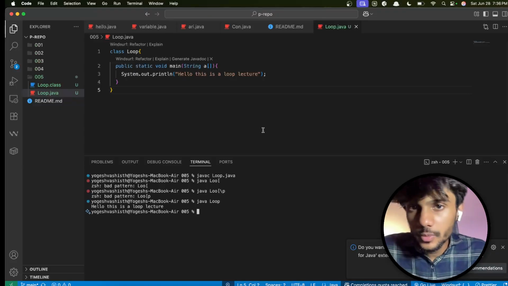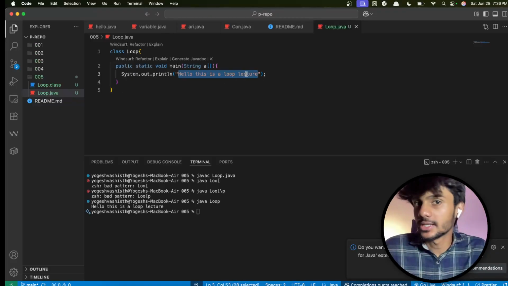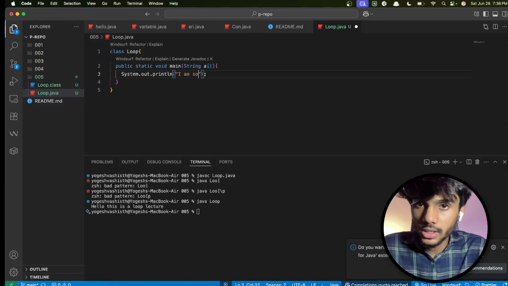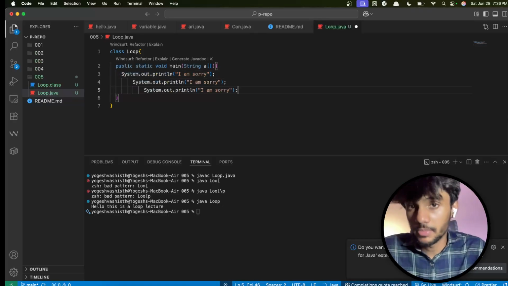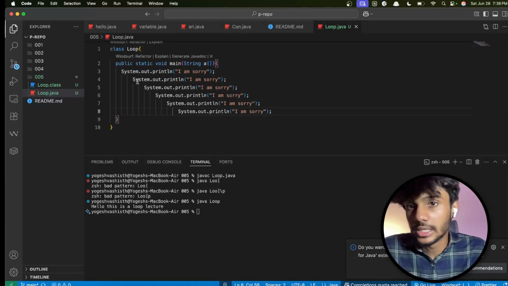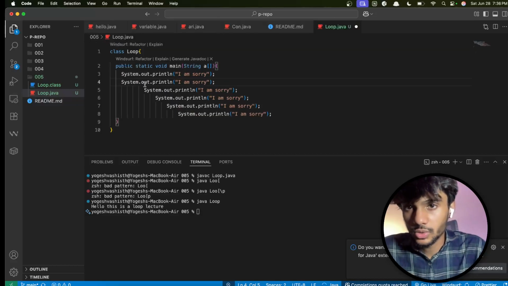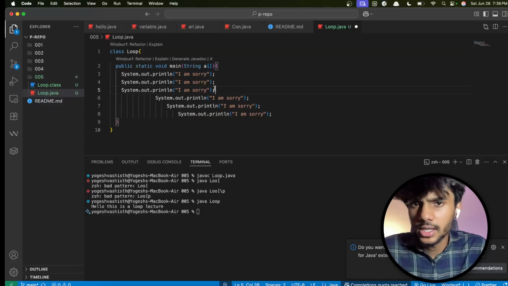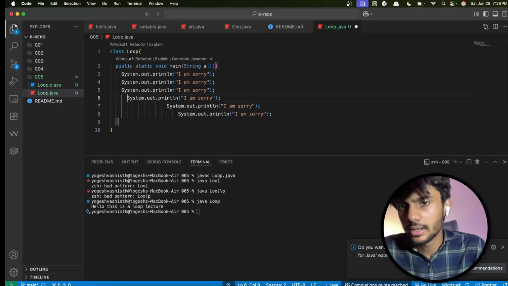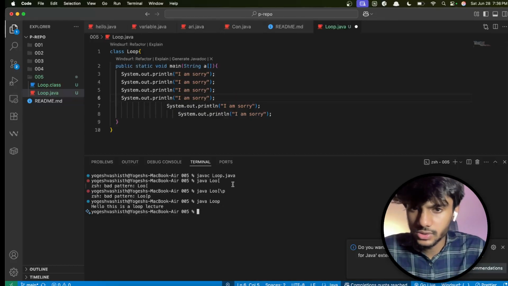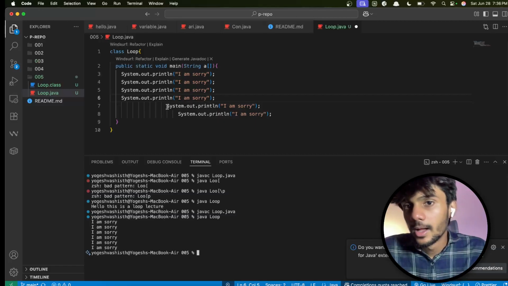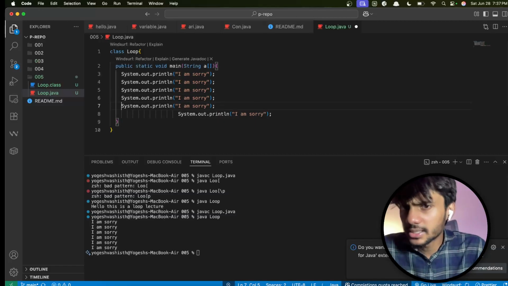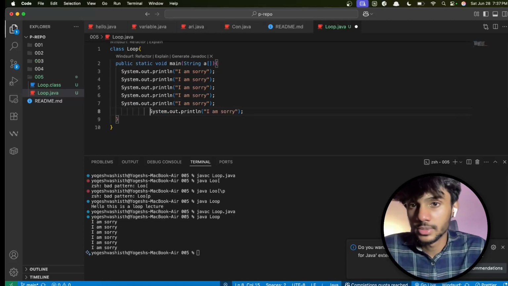Yes, this is working. Let's suppose my father has given me a punishment. He said, I am sorry, and asked me to write it 100 times. What I can do is copy and paste. The indentation got a little choked up, but it doesn't matter because we use semicolons here. In Python indentation matters, but here it should work. We'll compile it and run it. It is printing I am sorry, but being a smart human, we are the smartest humans, isn't it?